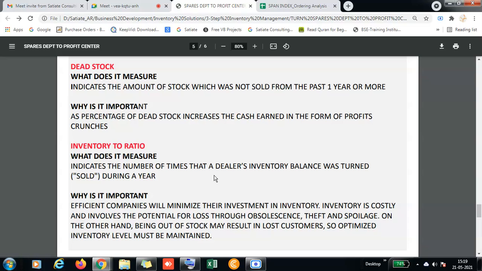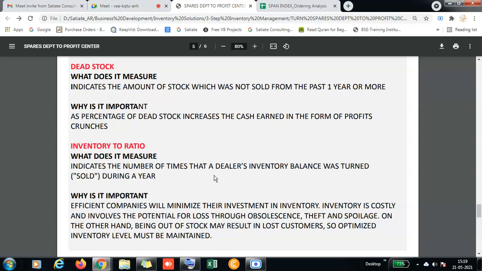For example, you are consuming 100 air filters in a month and holding 200 in stock. So how many times are you using it? Is it two times or one time? That is how it is calculated, and it shows the efficiency of the company. It will minimize their investment in the inventory.